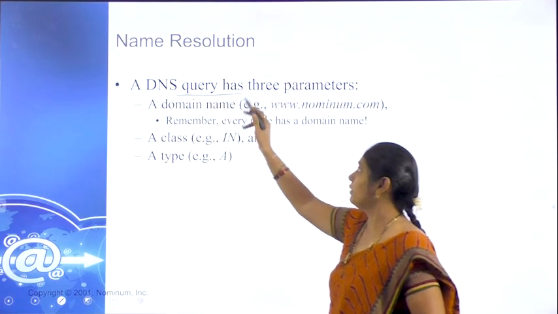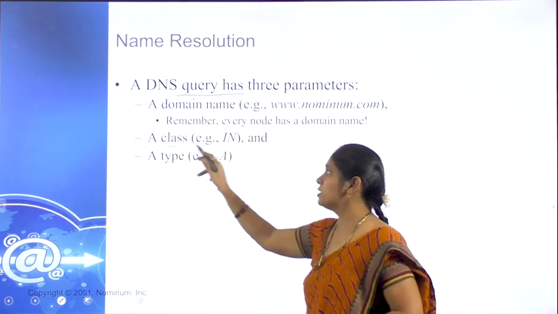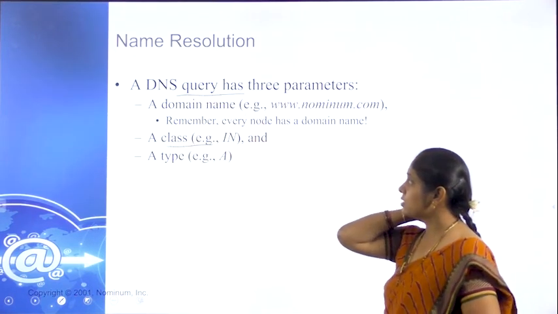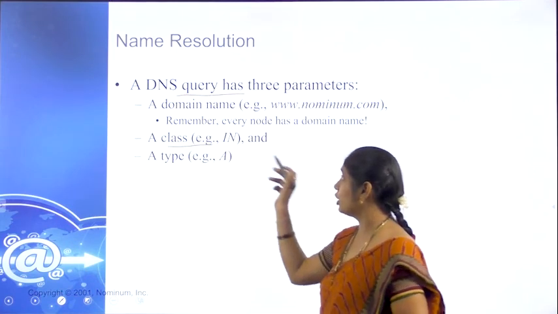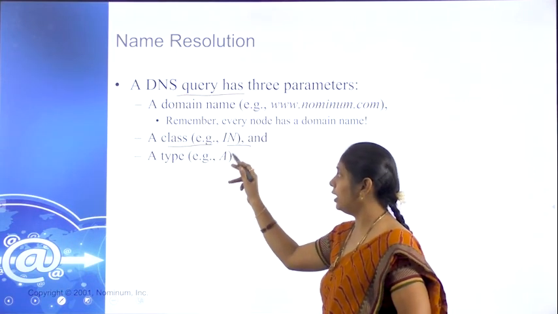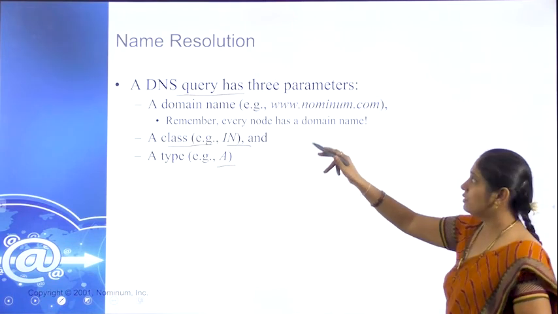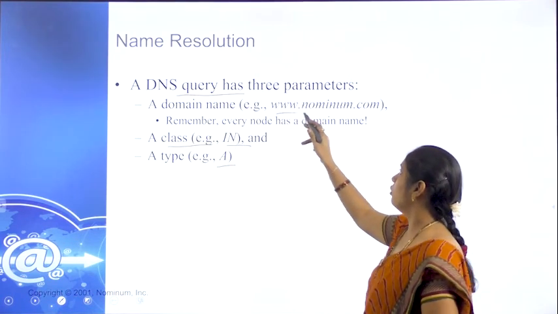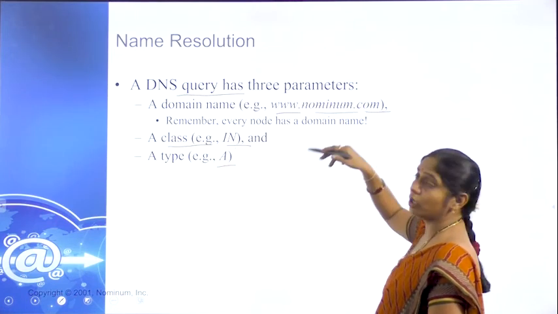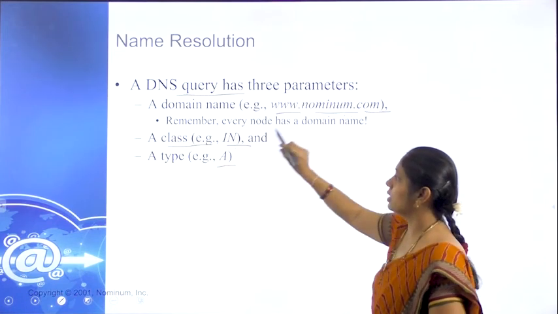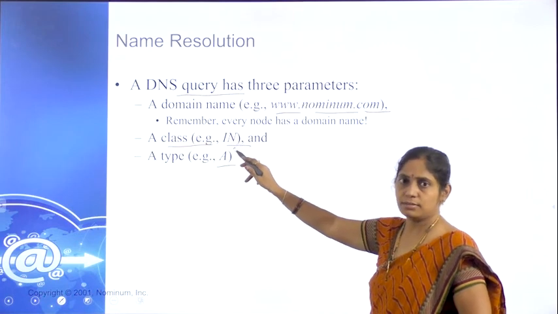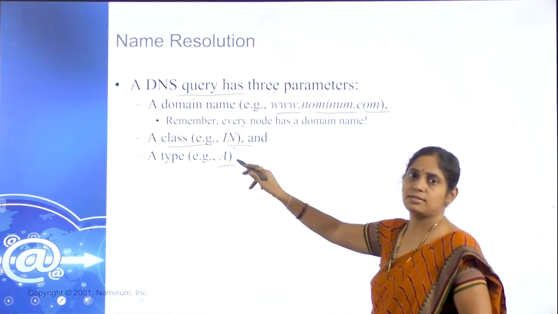A DNS query will be given. It identifies under which zone it is, in which record it is, in an A record, where and which type it is. See, for example, www.nominum.com. This we are going to access. So it identifies where it is, in which server it is.